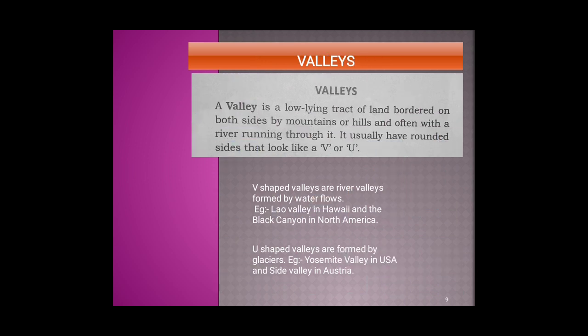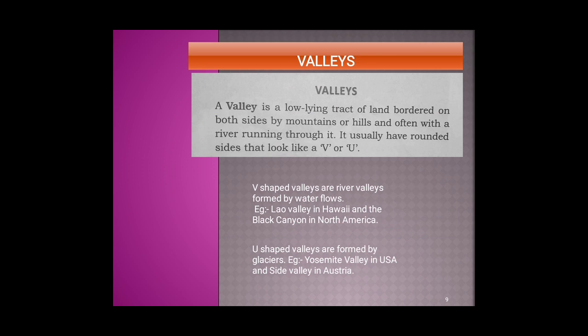Now let us read what is valley. Valleys are low-lying tracts of land bordered on both sides by mountains or hills, and often with a running river through it. It usually has rounded sides that look like either V-shaped or U-shaped. V-shaped valleys are river valleys and are formed by flowing water through the mountain. Example, Lau Valley in Hawaii and Black Canyon in North America.